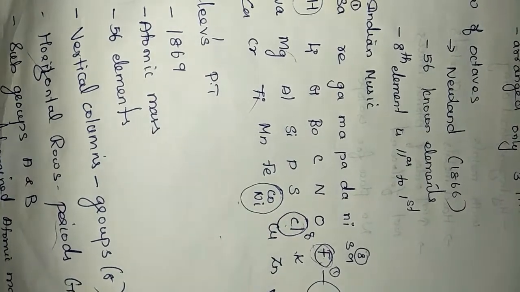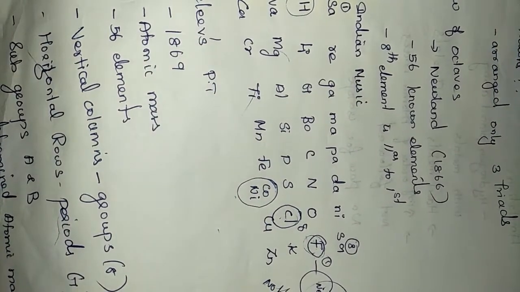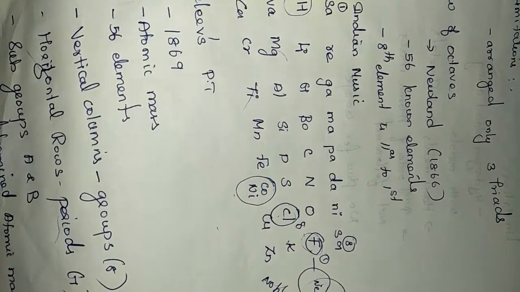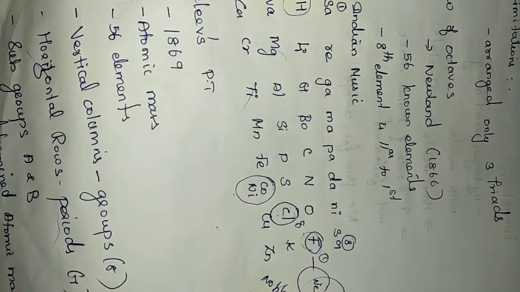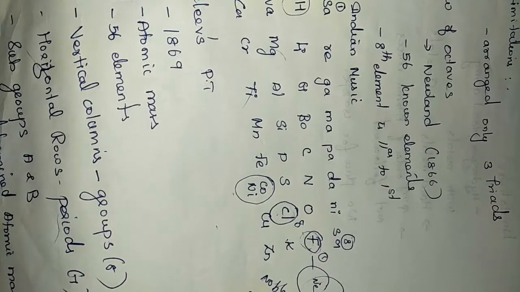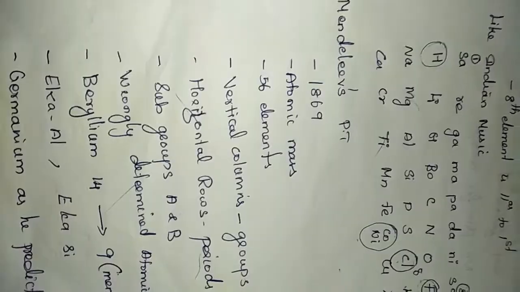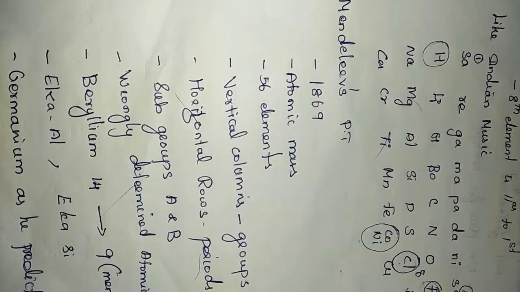Okay, he did not leave any space for the new elements. And after the discovery of the noble gases like neon and argon, this classification couldn't continue. So he also did not succeed in the classification of elements. Okay. The next one is Mendeleev's periodic table.